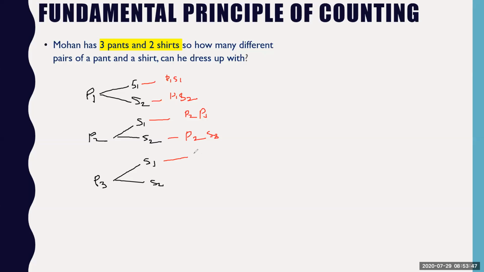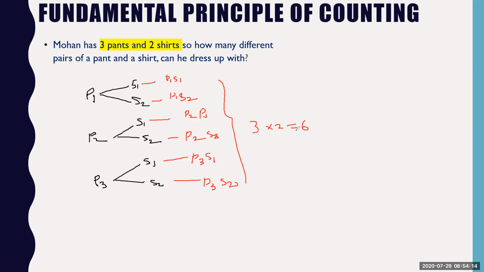Now, fourth possibility is that he may choose to wear pant 3 and shirt 1. And one more possibility is that he may choose pant 3 and shirt 2. So there are 1, 2, 3, 4, 5, and 6. There are total 3 into 2, 6 possible outcomes here.